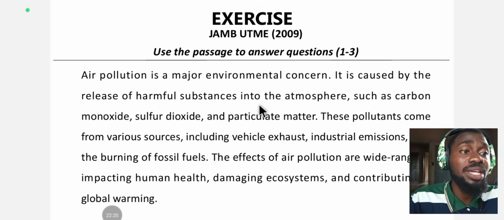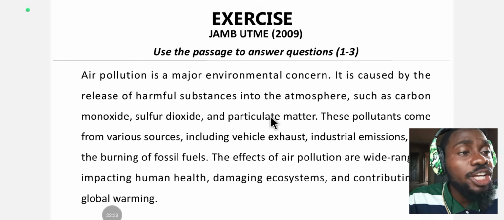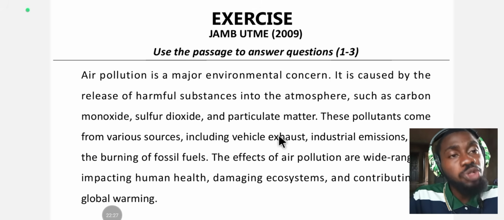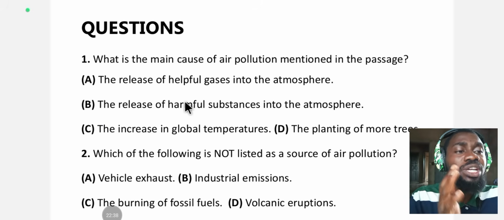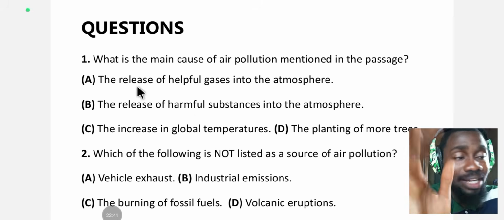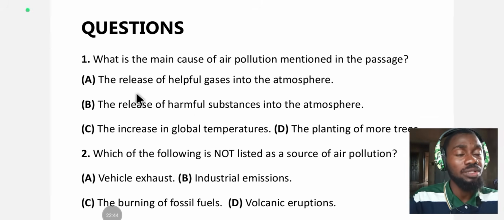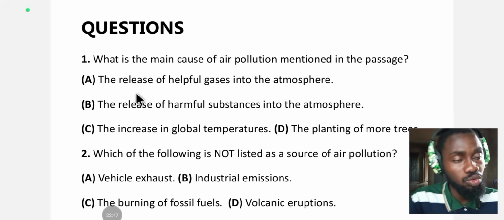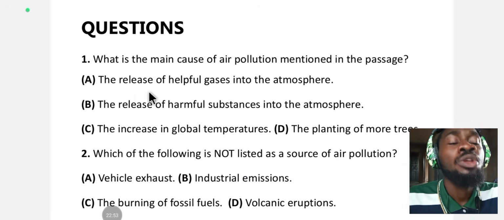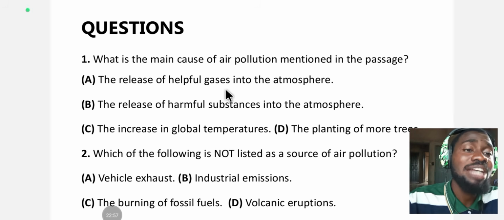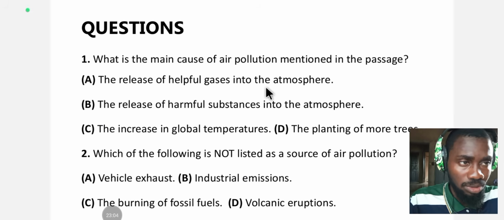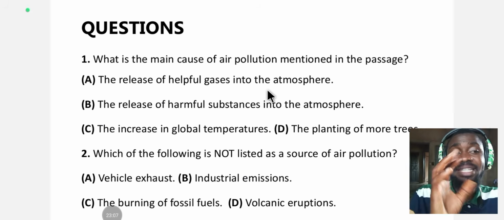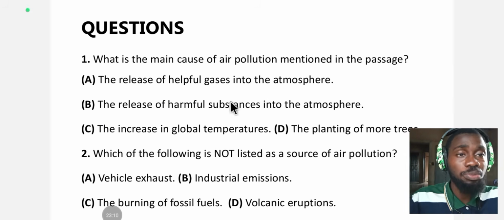The first step in answering a comprehension says quickly read through your questions and your options. Do that fast. So let's go straight to the questions and the options. While we are scanning through them, because it's a fast method of reading, we are looking out for keywords and key parts of the statement. We are trying to memorize as many expressions, statements, and keywords as possible. That's what we are trying to achieve by quickly scanning through the questions and the options. Let's do that real quick.